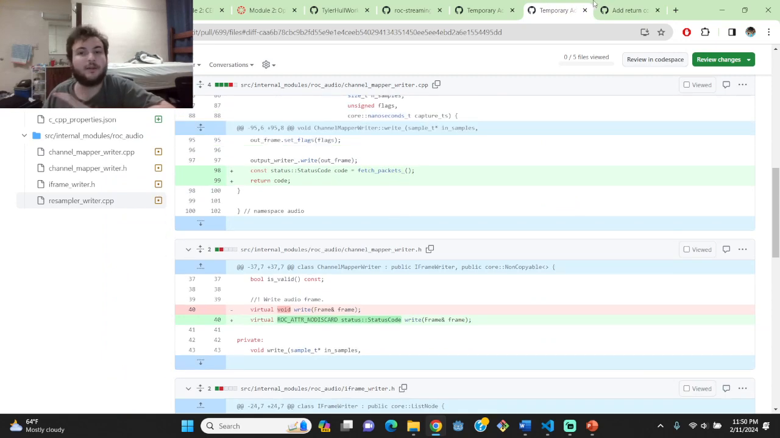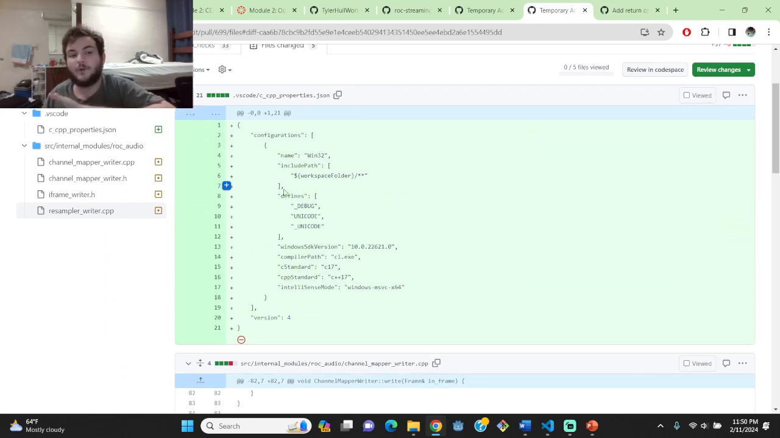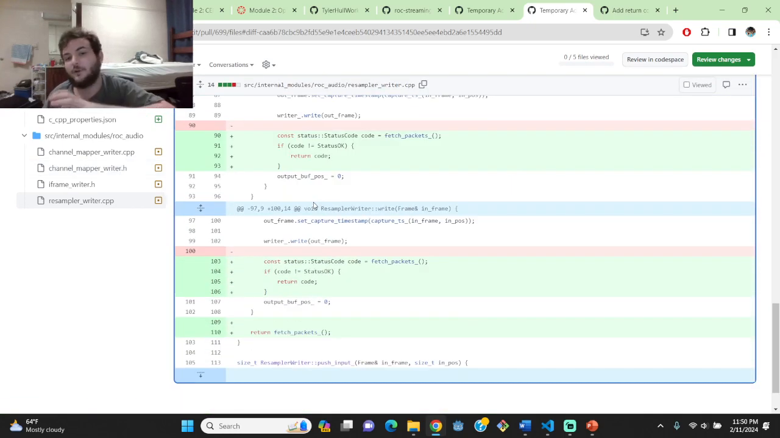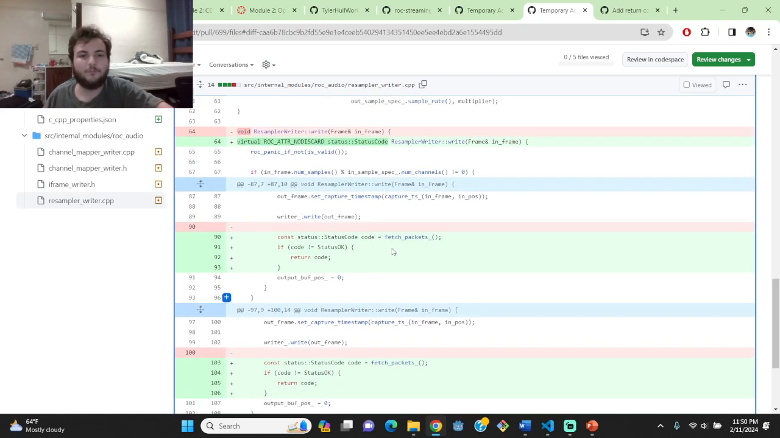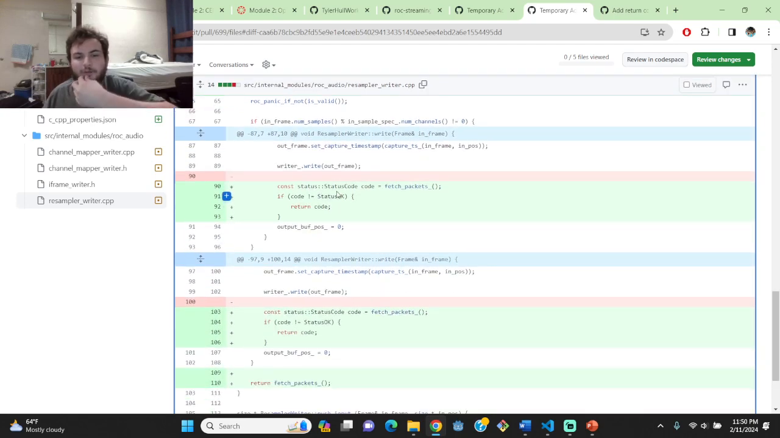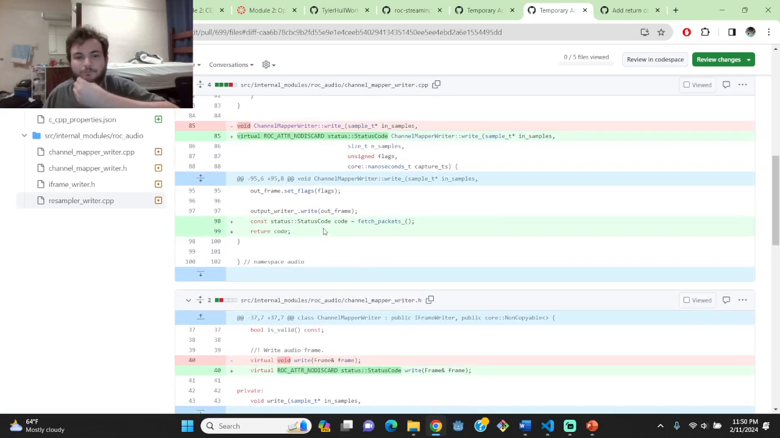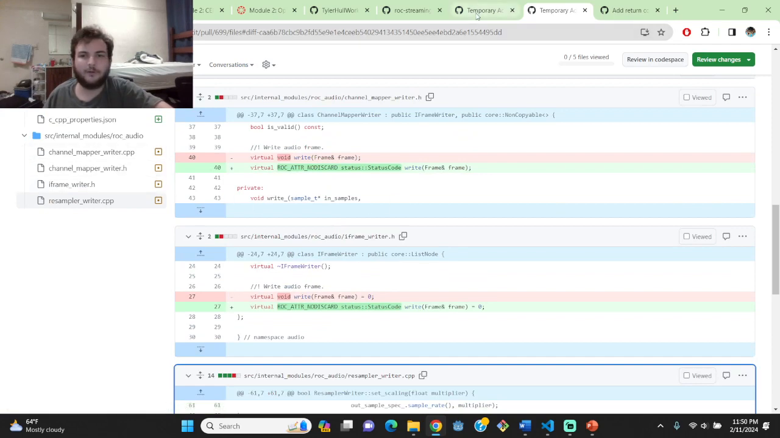In my current contribution, I have not changed all of those writer classes. I'm still working on that. However, I have made changes to resampler writer and channel mapper writer. I believe that these changes, if they're approved in this current pull request, can be implemented in all of the other classes, more or less unchanged, due to the similarity between the classes. So this forwards the status code and returns the code rather than just being a void function. It's mostly the same throughout the different writers.